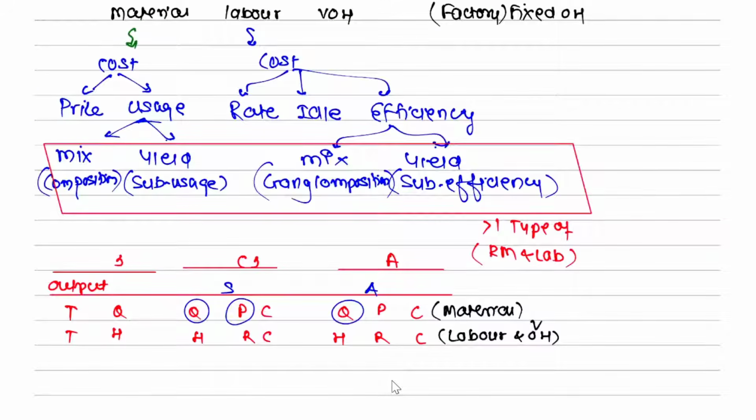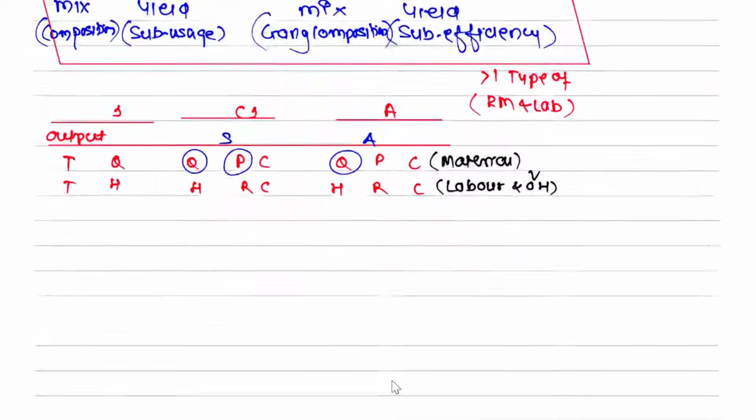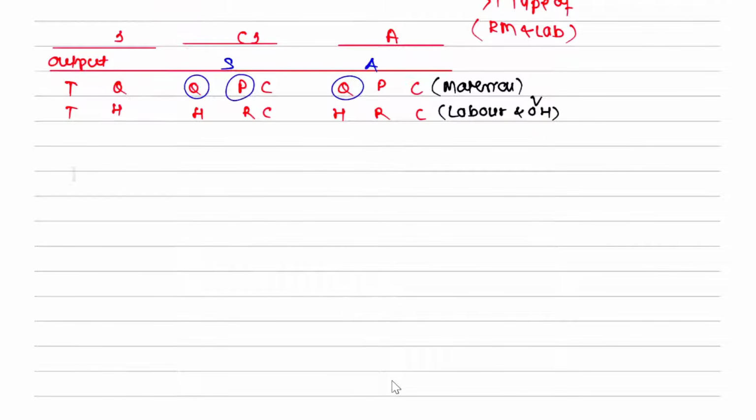Now few things to note. Let us understand first of all mix and yield. Then I will come to idle time and all. पहले mix and yield. Mix and yield बोले तो ऐसा होता है. Just understand with the example. There is A and there is B. On very first day it was said this should be 60, this should be 40. Machine में 100 should go, 90 you will get as an output because of normal loss. Now actually में machine में कितना गया है? 1000. And the ratio is like this, 700 and 300. This is actual वाला. ये actual वाला है आपका quantity, price, cost.